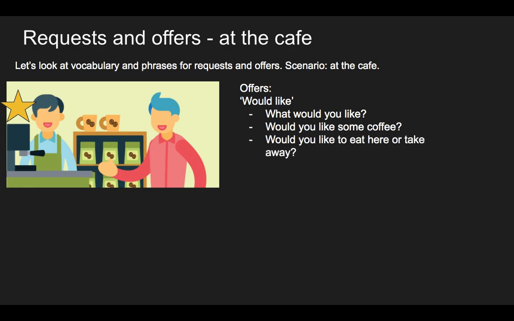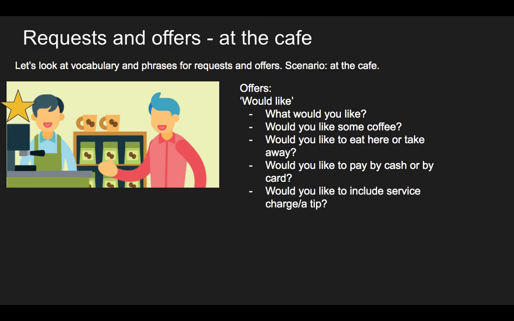Would you like to eat here or take away? Would you like to pay by cash or by credit card? And of course, would you like to include service charge or a tip? You can use both.